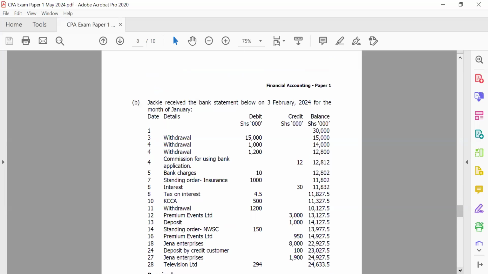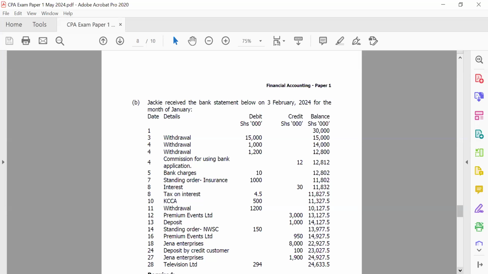I know that for most students, they're used to questions where they give you a cash book already prepared, balances, and then you go on to prepare an adjusted cash book and so on. But here the examiner has started with you preparing the cash book. So it means that you will not even have those aspects of adjusted cash book. You'll be able to prepare your cash book, and from there you reconcile, which is usually the normal practice.